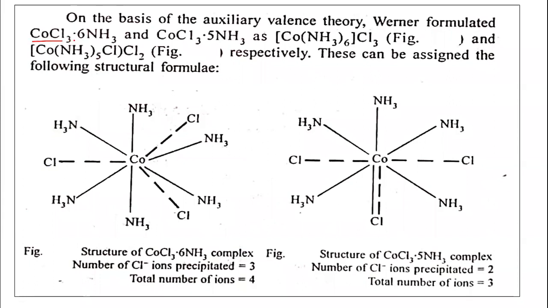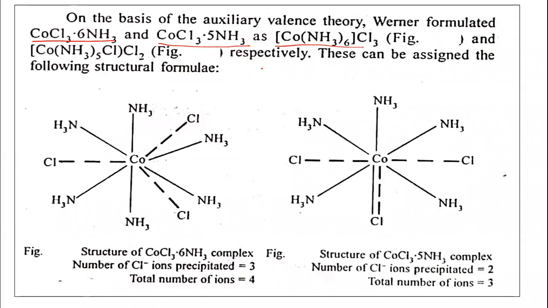According to him, CoCl3·6NH3 and CoCl3·5NH3. Okay. So CoCl3·6NH3 can be written in this way. Ammonia is a secondary valency in the coordination sphere. Chloride is a primary valency, in the ionization sphere or outer sphere.